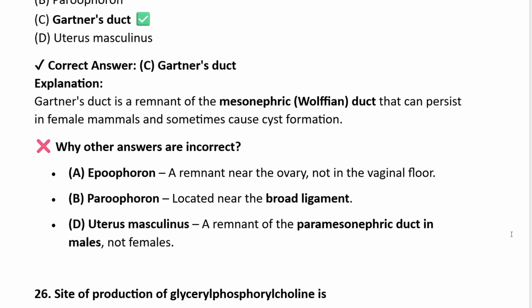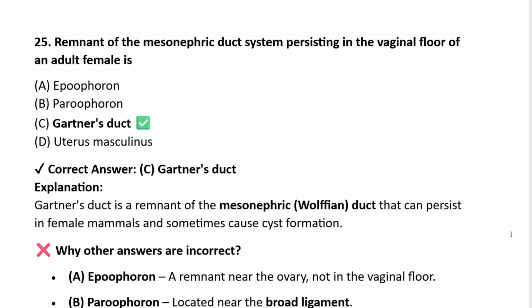Hypoophoron, a remnant near the ovary, not in the vaginal floor. Epoophoron, located near the broad ligament. Uterus masculinus, a remnant of paramesonephric duct in the male, not females. So the correct answer is Gartner's duct.